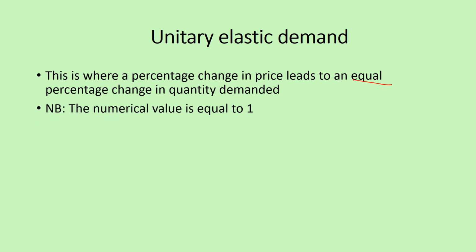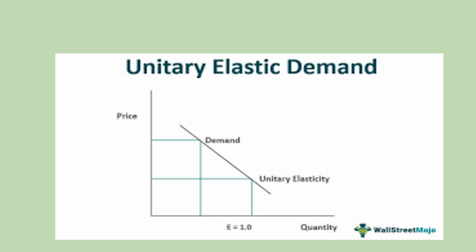Then the next thing is the numerical value. With the unitary elastic demand, the numerical value is always equal to 1. So it means that the PED is exactly equal to 1. That is unitary elastic demand. Then we have the graphical representation. With the unitary elastic demand, the demand curve is the same as the normal demand curve.